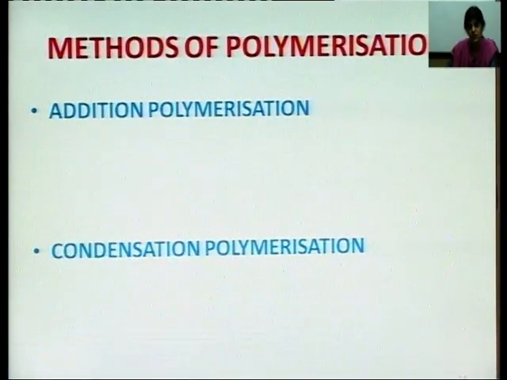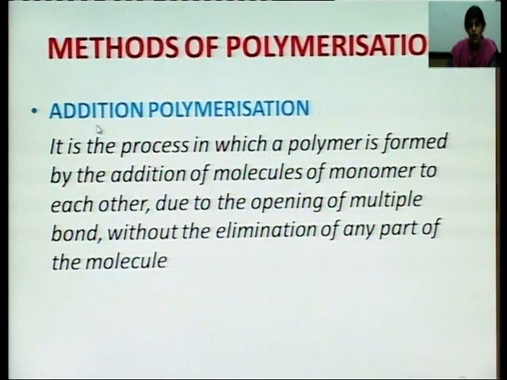Now, let us see the various methods of polymerization. Polymerization is of two types, addition polymerization and condensation polymerization. Let us first take addition polymerization. Addition polymerization is the process in which a polymer is formed by the addition of molecules of monomer to each other due to the opening of the multiple bond without, this is the main thing, without the elimination of any part of the molecule.